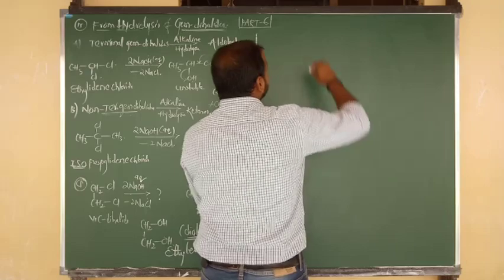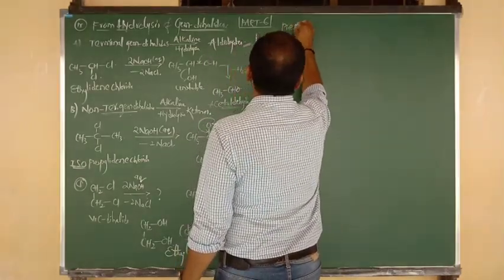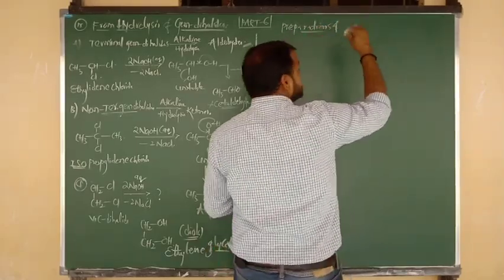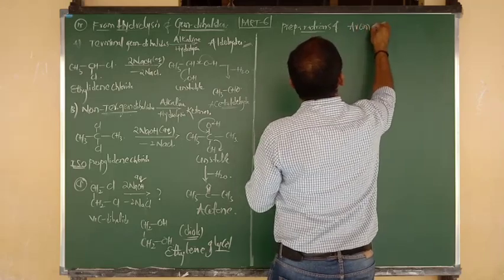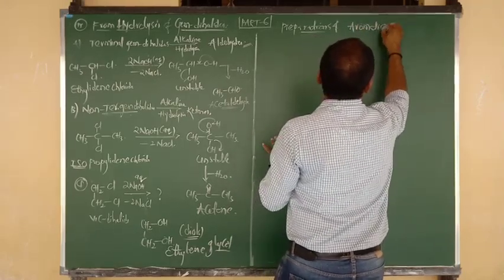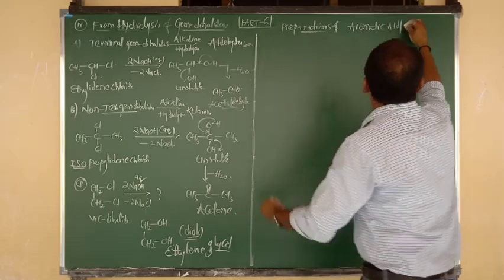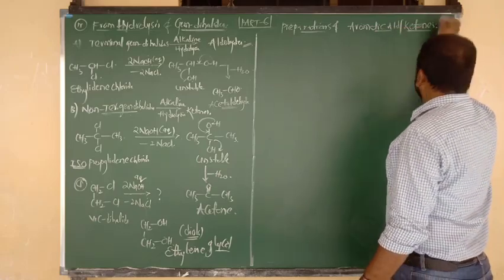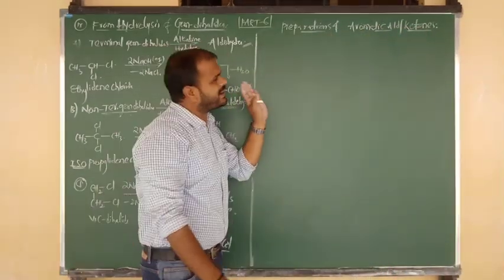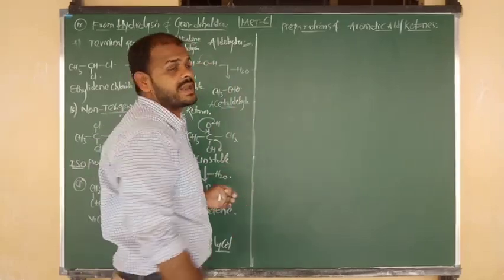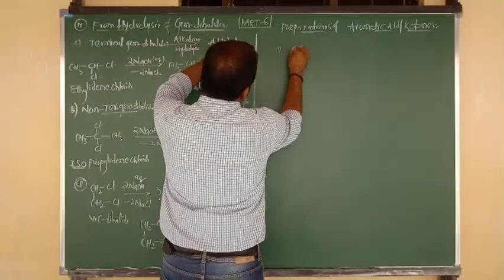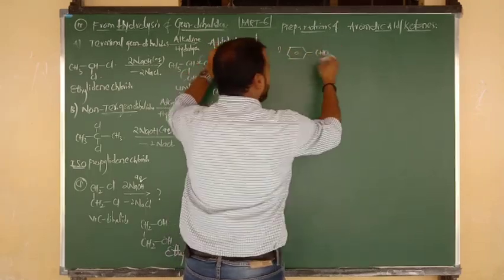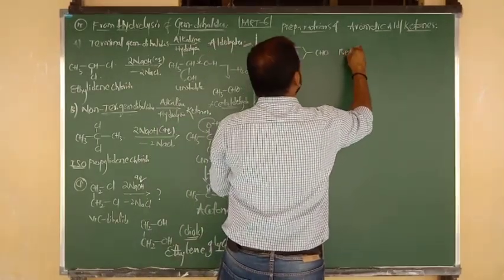Yes, the topic is preparations of aromatic aldehydes and ketones, beta. So first of all, try to say two to three perfect examples which have aromatic aldehyde nature and which have aromatic ketone nature. In example one, I am going to tell you benzene bonded to CHO. So benzene bonded to CHO, what is the name of this compound, beta?